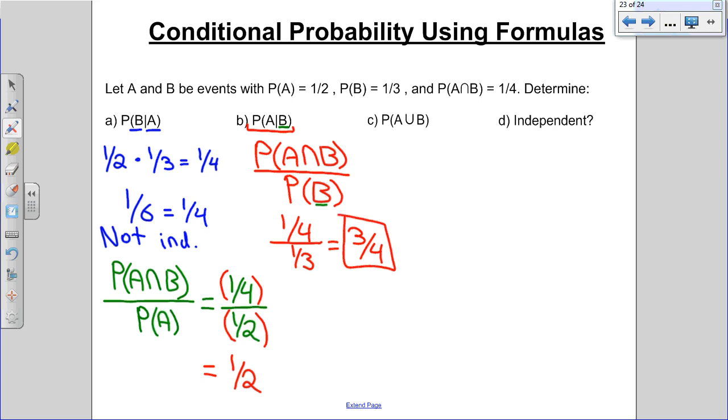Now, we're going to ask ourselves how to calculate P of A or B happening. To do that, you're going to need some sort of formula, because you have no idea what these events are. The formula that includes P of A or B happening is your mutually exclusive one.